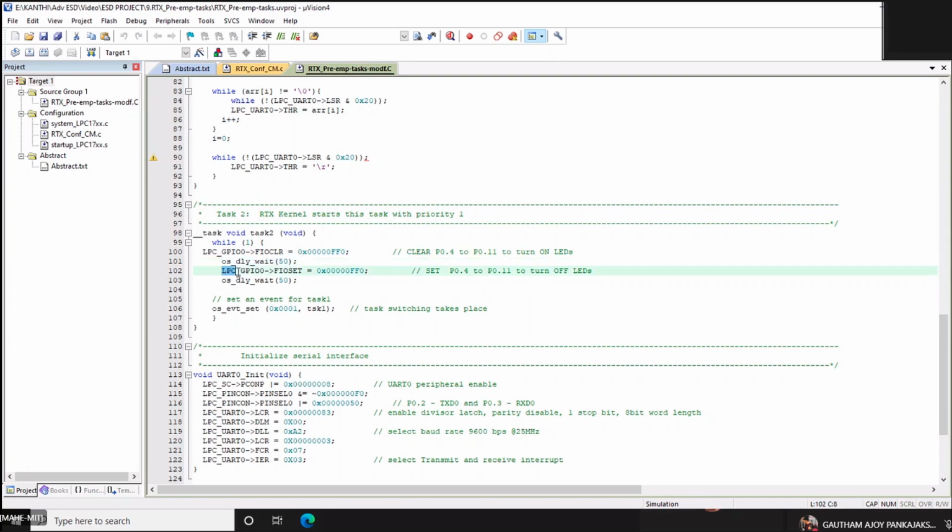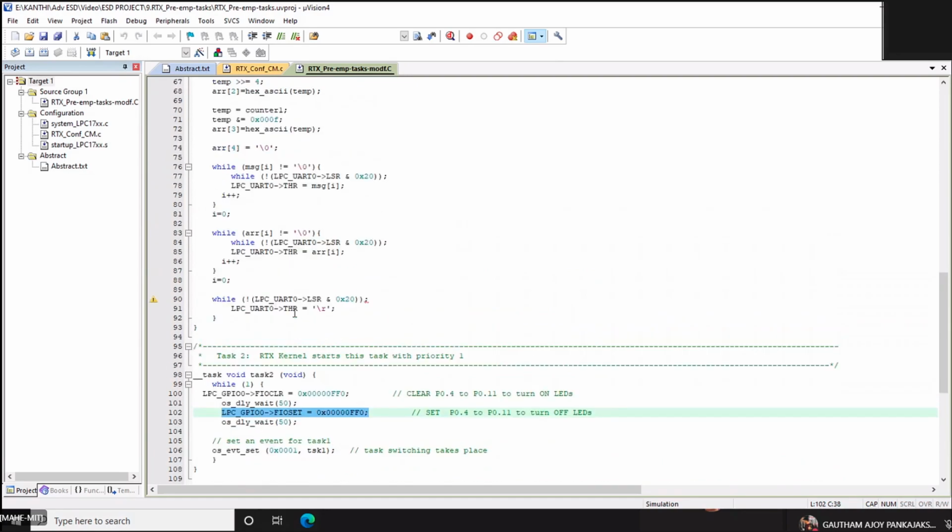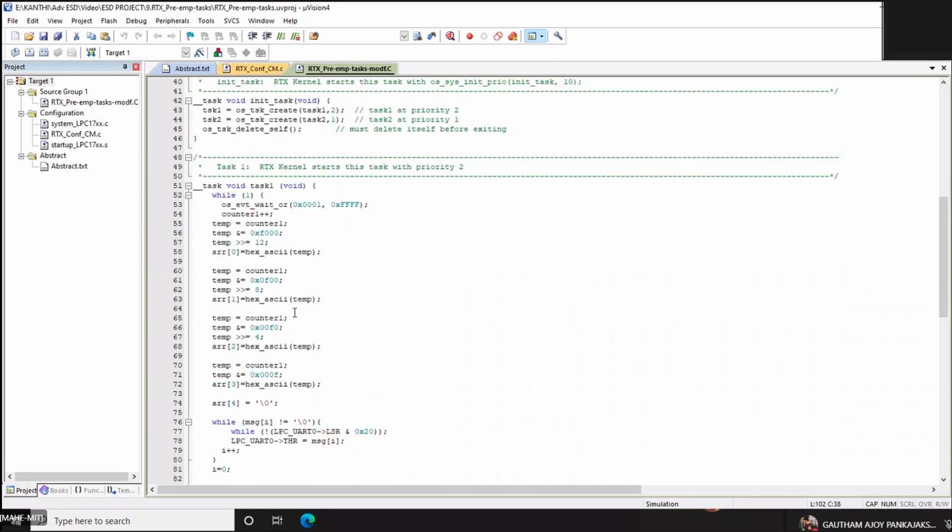And again I set the LED for some amount of time, and after that I set an event for task 1. As soon as I set an event for task 1, it comes out of the blocking state and starts executing, incrementing the counter value.